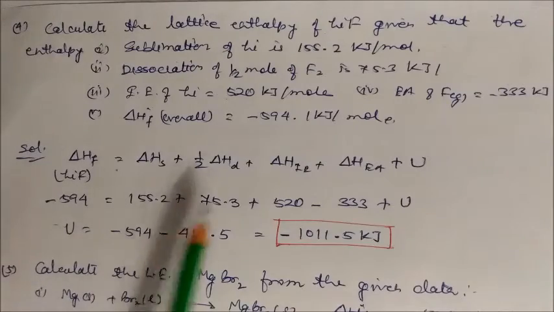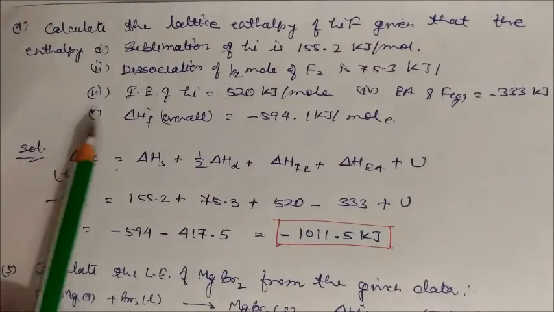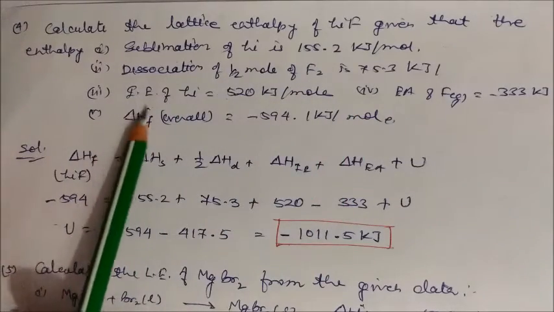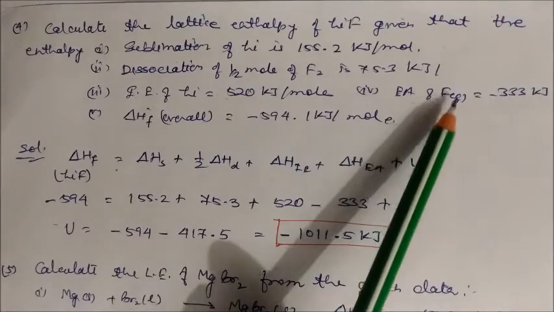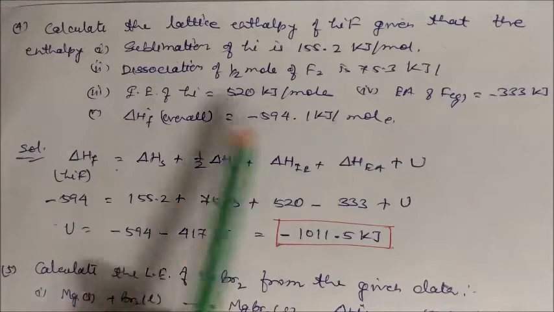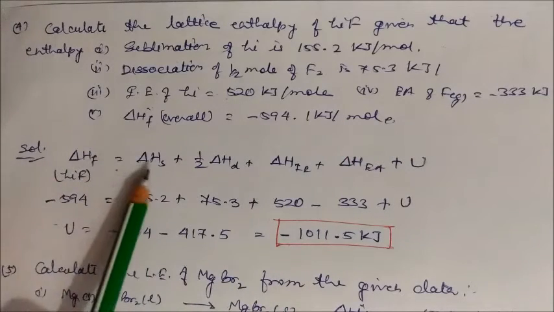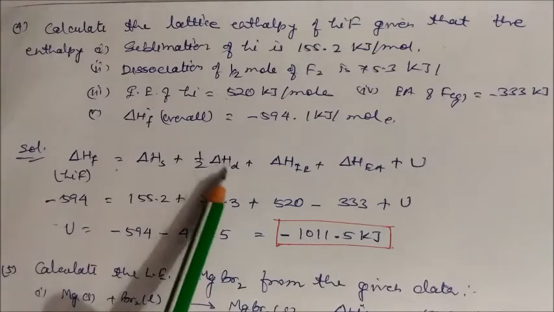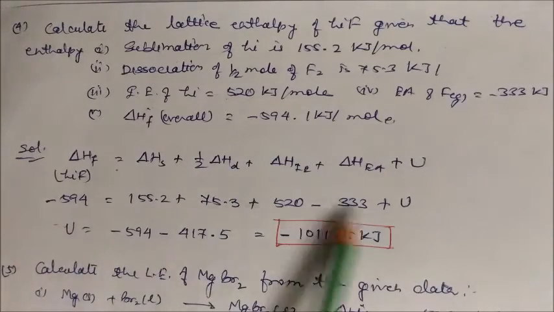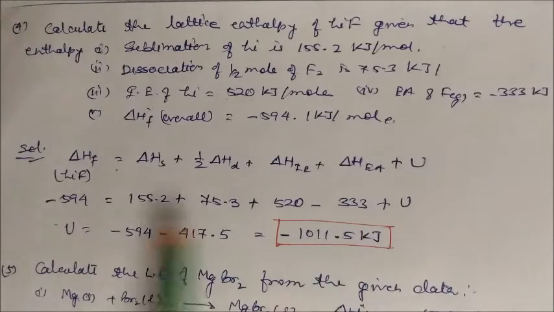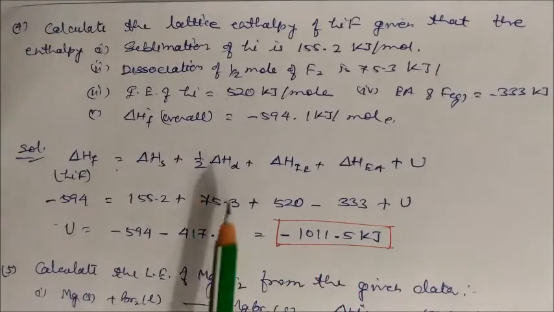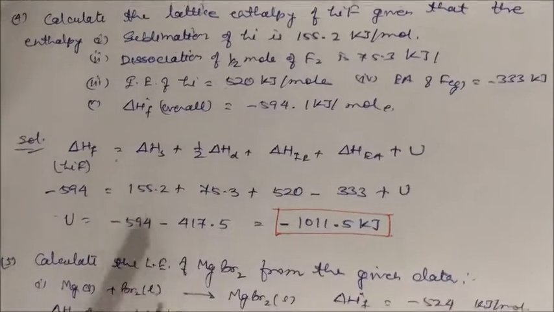Calculate the lattice energy of lithium chloride given the enthalpy of sublimation of lithium, the dissociation enthalpy of half a mole of fluorine, the ionization energy of lithium, the electron affinity of fluorine in the gaseous state, and the overall energy. So use this formula: the heat of formation of lithium chloride will be sublimation, the dissociation enthalpy for half a mole, ionization energy, electron affinity, and U. Substitute all the values and you will get a negative U value. The negative value itself explains that the reaction is possible.